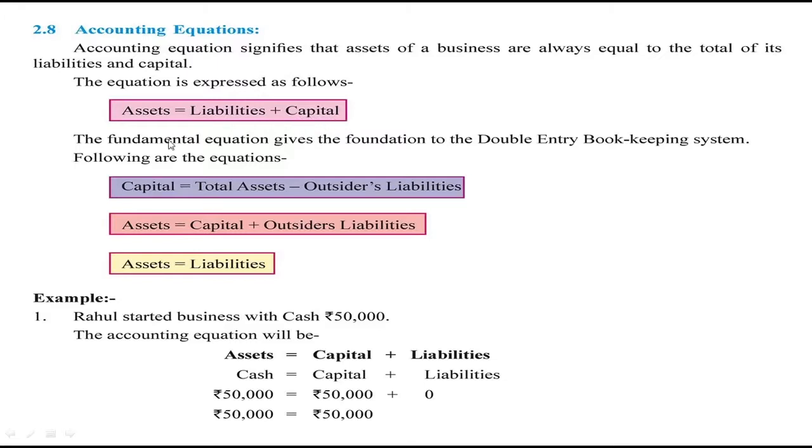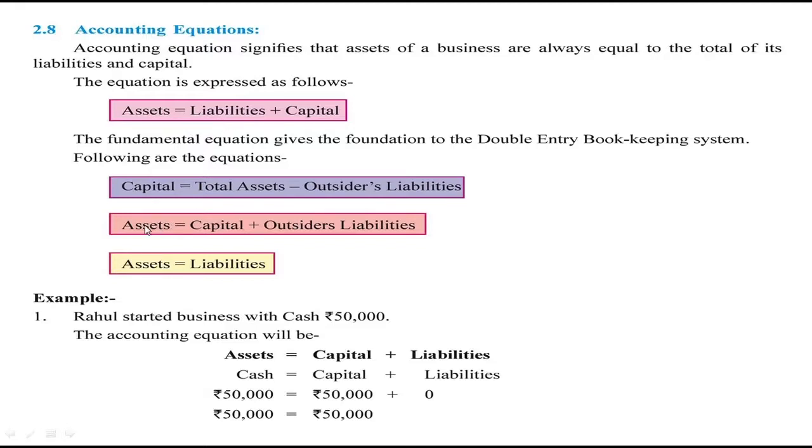Now another equation is given here. If you bring capital here, then from the total assets, if you subtract the liabilities, you will get the amount which is equal to the capital. So capital is equal to assets minus liabilities. If you take the liabilities on this side, the amount will become negative.